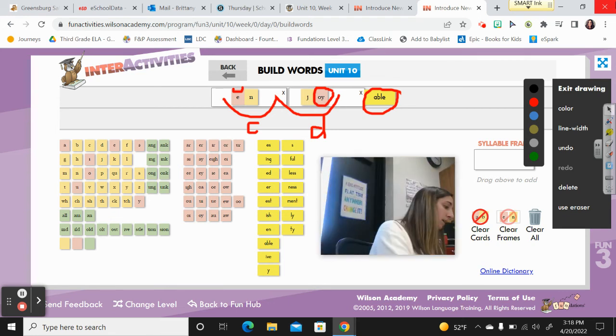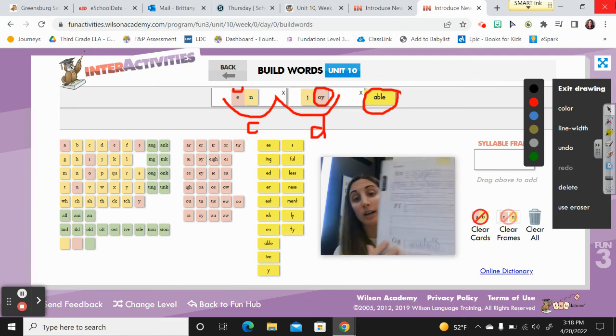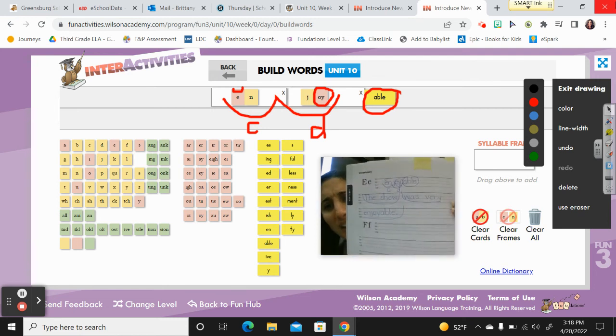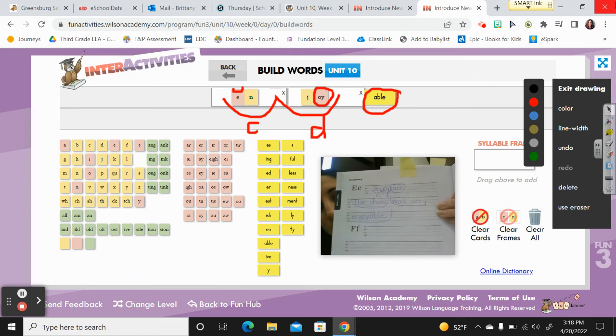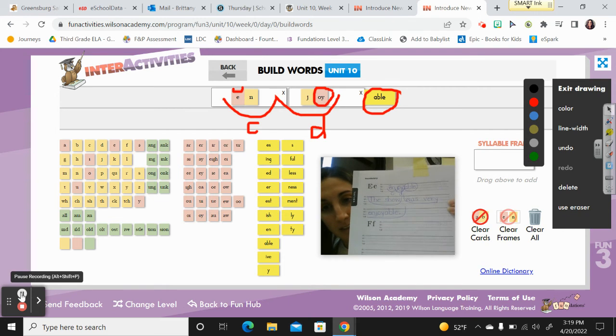So I'm going to scoop. The show was very enjoyable. Two scoops. Could even put an exclamation mark if you're saying, the show was very enjoyable. You really liked it. All right. Go ahead and pause the video if you need any more time with that. And then we'll go ahead and move on to our new concept.